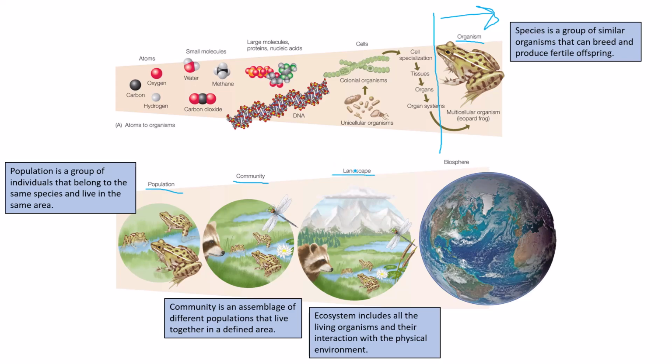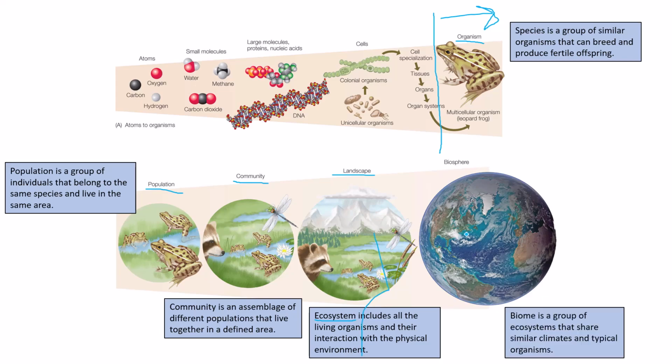When we start to pull other non-living things into that same area, that same defined physical space, we enter ecosystem level. Now on this picture it says landscape. I would like you to think ecosystem. So it goes species or organism, population, community, ecosystem. Ecosystem is the same thing as community. It's still a variety of different populations living in the same place at the same time. However, it starts to, for the first time, bring in the interactions with the physical environment, which are non-living components, which we call abiotic, and we're going to focus on those in a future video.